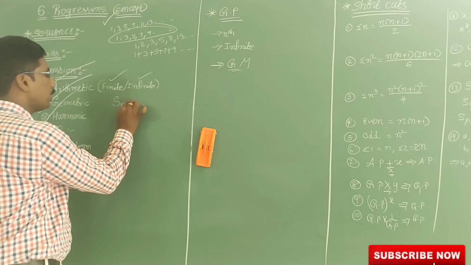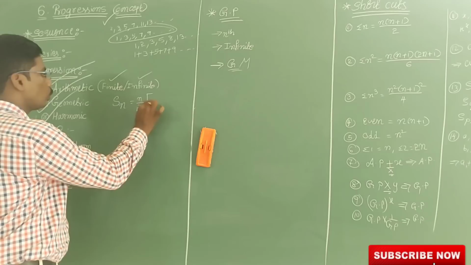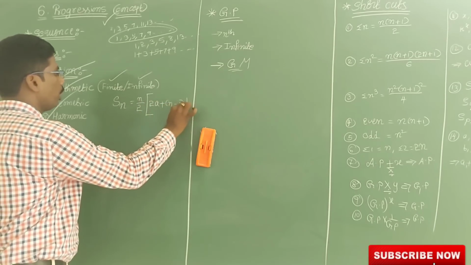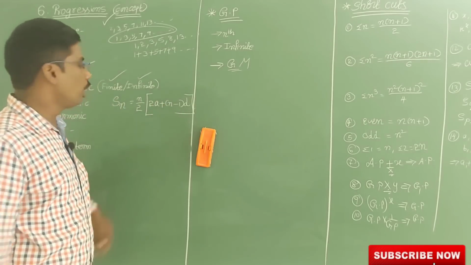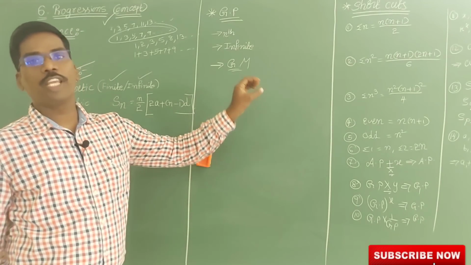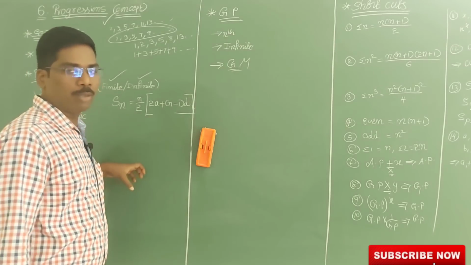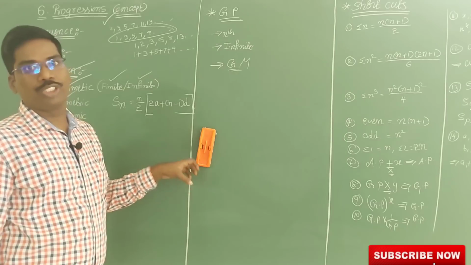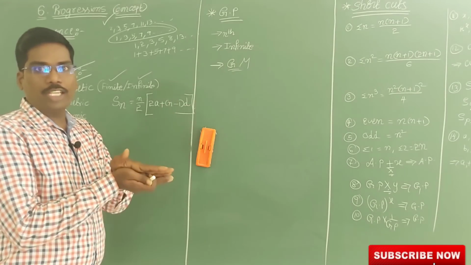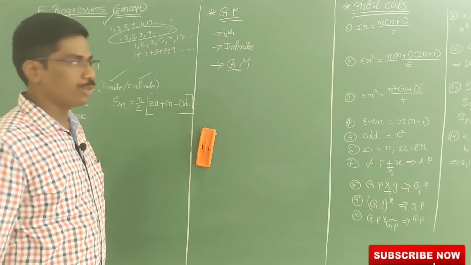So Sn is equal to n by 2 into 2a plus n minus 1 into d. This is the formula. How you get this formula: first write A, A plus D, A plus 2D, A plus 3D, like that up to A plus n minus 1 into D. Now write in the reverse order: A plus n minus 1 into D, A plus n minus 2 into D, like that up to A. You add these two, then you will get this formula, Sn is equal to n by 2 into 2a plus n minus 1 into D.